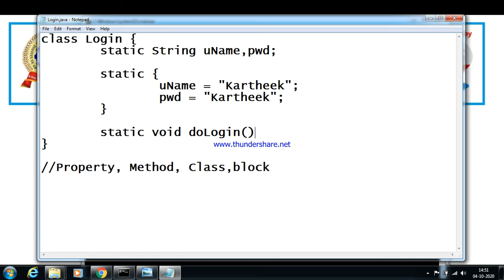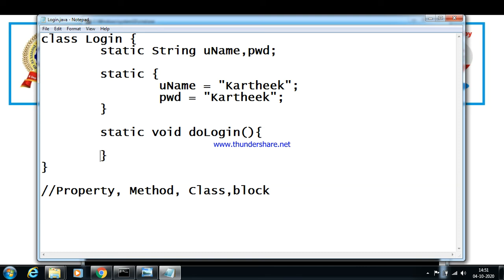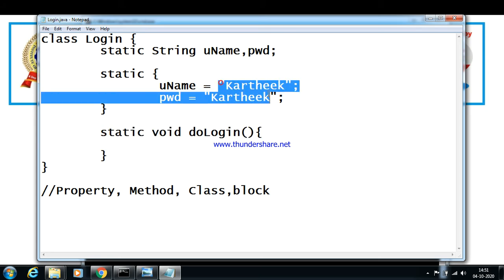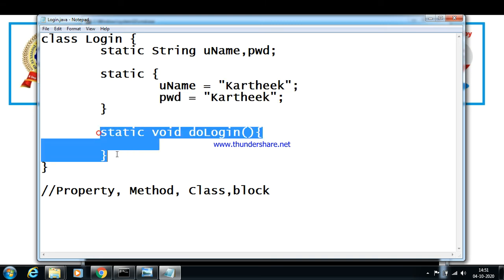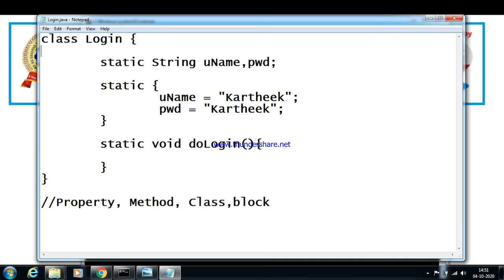Whenever I call the doLogin method, I pass this data of username and password. Once the username and password are validated, then I can access the softwares. Hence, this is the method which validates the access with username and password. This is a static method. So this is what?